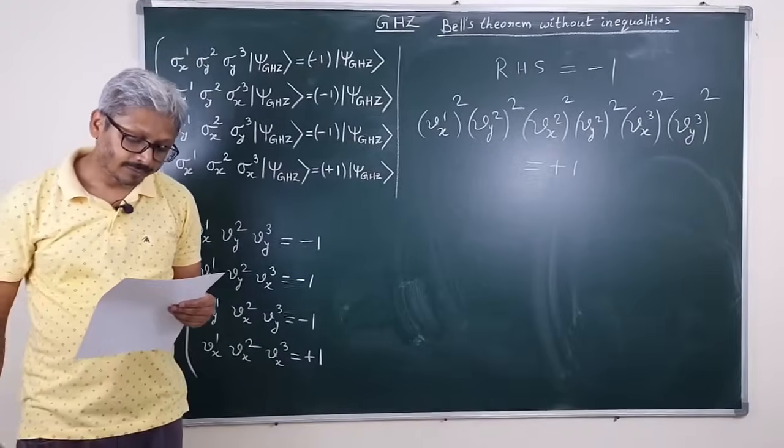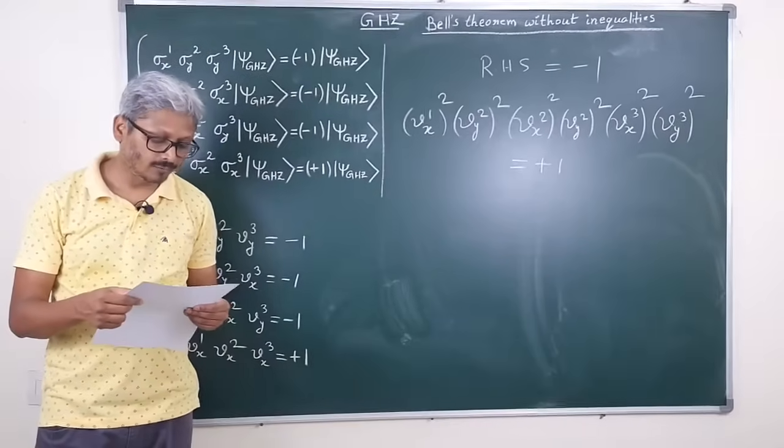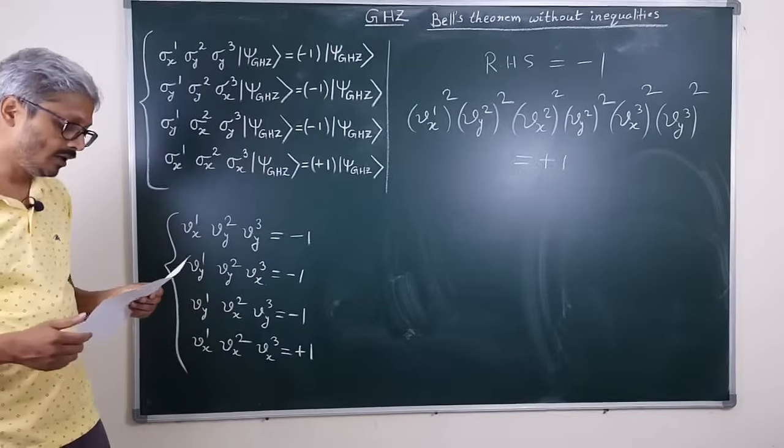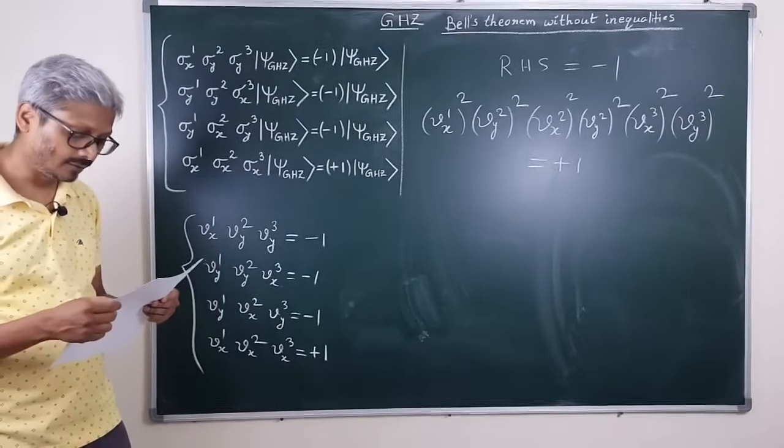So the GHZ experiment demonstrates the non-local nature of quantum mechanics that violates our classical intuition of local realism.